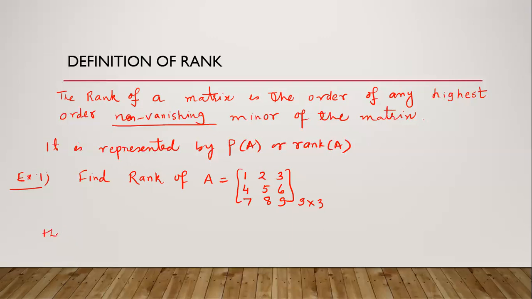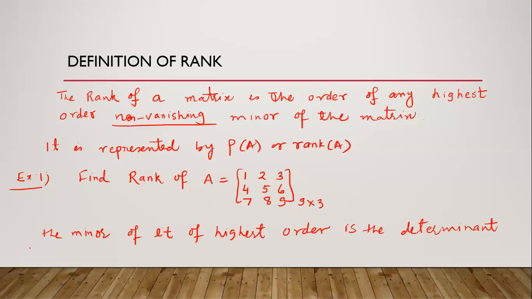The minor of it of highest order is the determinant of order 3 or 3 cross 3, because this is a square matrix, so we can write only 3.